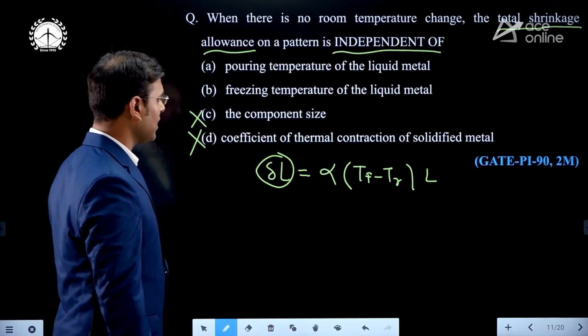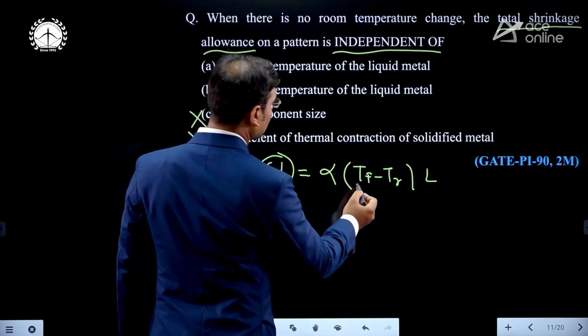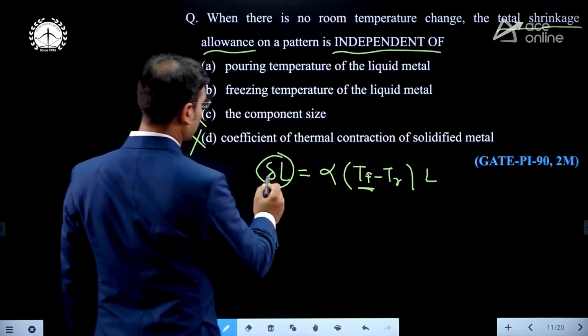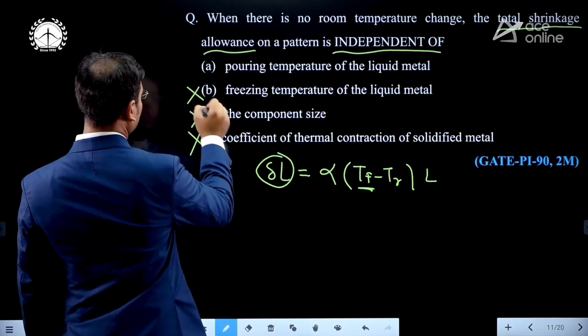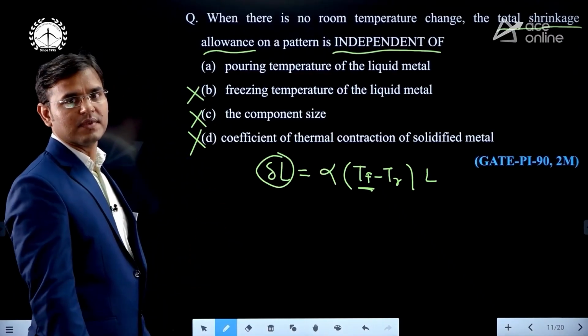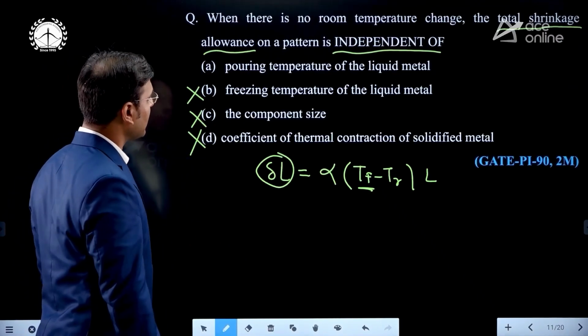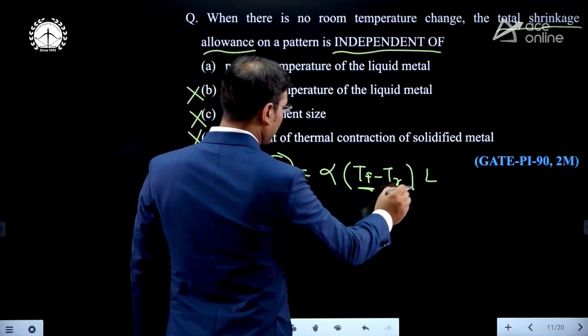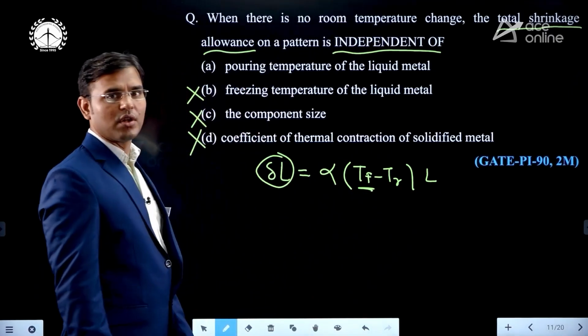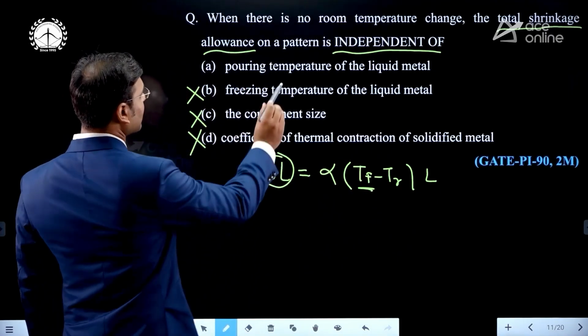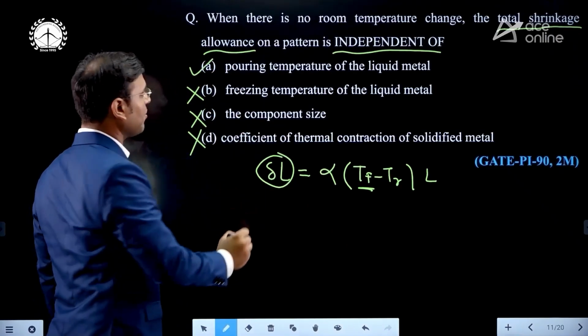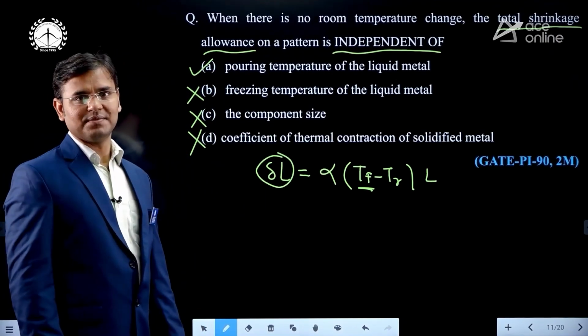Next, freezing temperature of liquid metal. You can see that for liquid metal, this is the freezing temperature. Delta L is directly proportional to it. This is also going to cancel. Then what is final? The pouring temperature. Just see, the pouring temperature is not written in this formula. Hence the correct answer is that it is independent of pouring temperature of liquid metal.